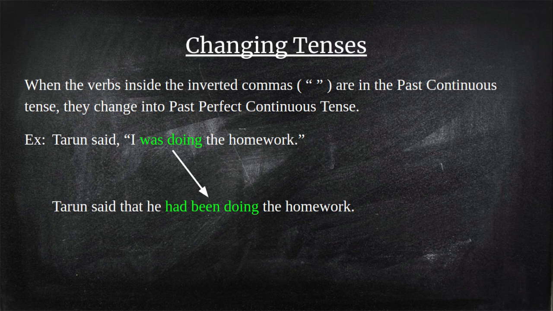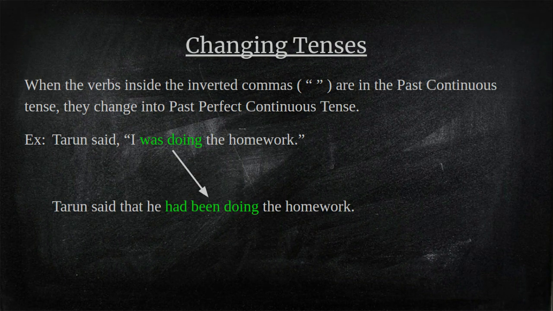Tarun said, "I was doing the homework." So, was doing is in past continuous tense, it will change into past perfect continuous. So in the indirect speech, what do we get? Tarun said that he had been doing homework. Was doing changes into had been doing.